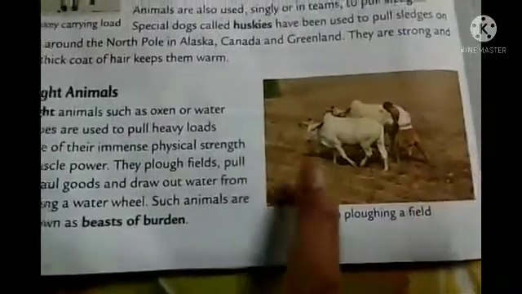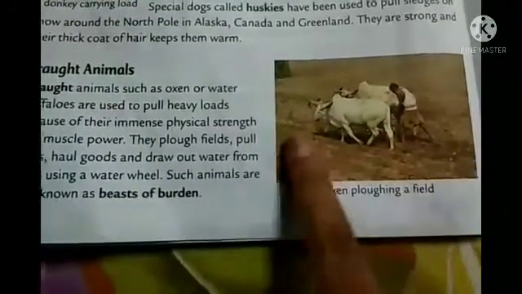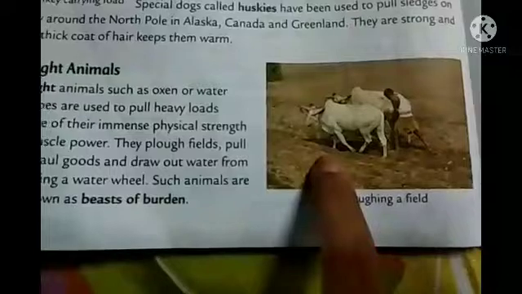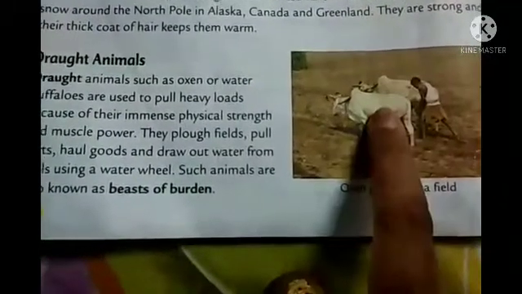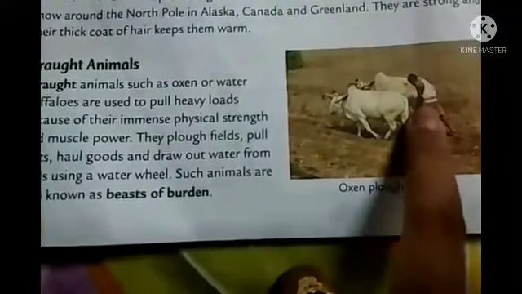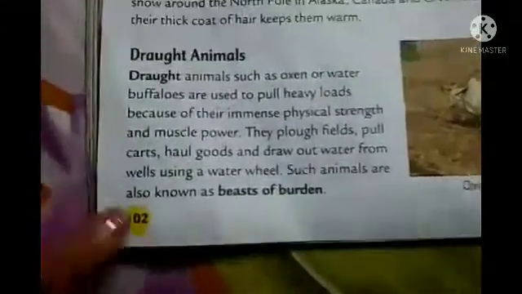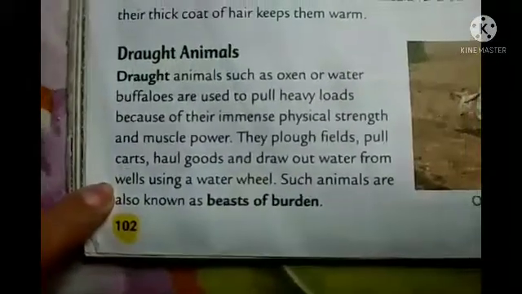As you can see in this picture, here you see oxen plowing a field. In plowing a field, physical strength is required, right? So in this case oxen are used. They plow the field, pull carts, haul goods, and also draw water from a well using a water wheel. These are the works done by draught animals.